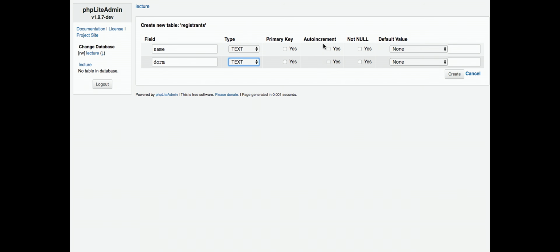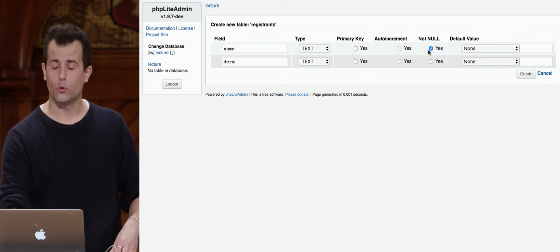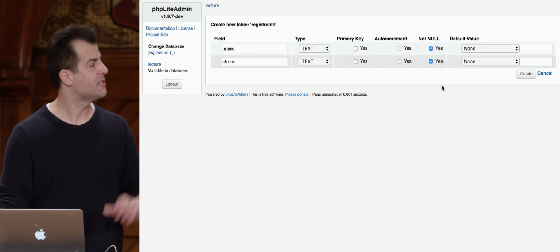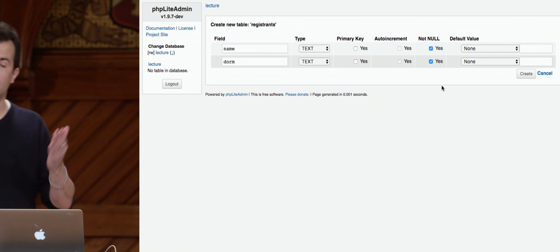Auto increment isn't going to be applicable because you can't auto increment a string or a text field. That's going to be germane to integers. And not null, which is my promise that this field cannot or shall not be null. So I will go ahead and do this and just promise that every student in Frosh IMs is going to have a name and a dorm.